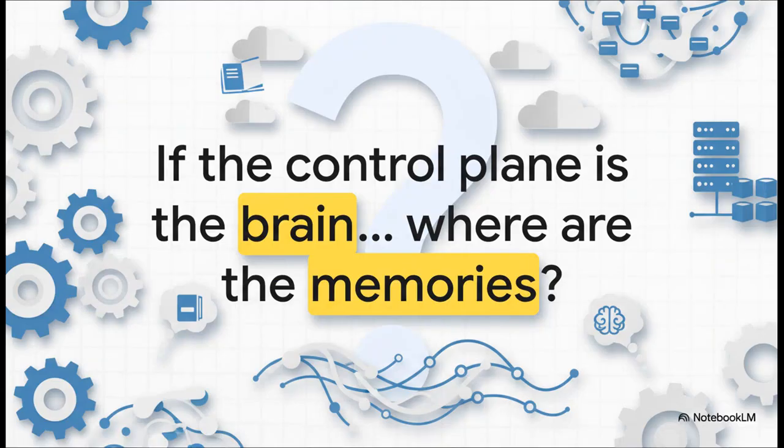I mean, seriously, just picture it. You've got this massive system, juggling thousands of containers, maybe across hundreds of different machines. It can't just be winging it, you know? It has to have a reliable, long-term memory to keep track of everything. So the big question is, where is that memory?